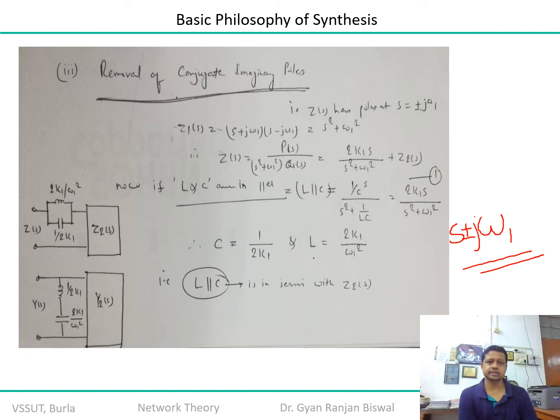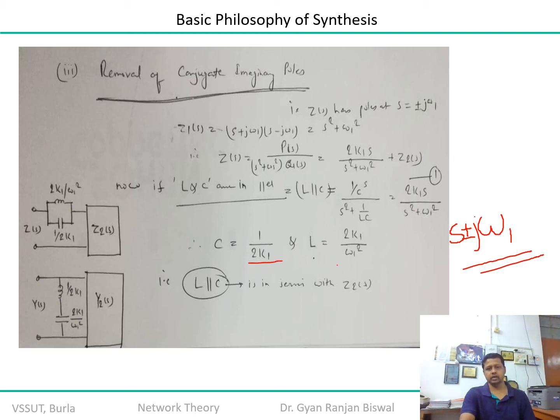In this case, you know that the value of C is equal to 1 by 2k1, and omega 1 is equal to 1 upon root over LC. So you can substitute the value of C and get the value of L, that is twice k1 upon omega 1 square. Remember it. No need to memorize, you can find it all from this component.